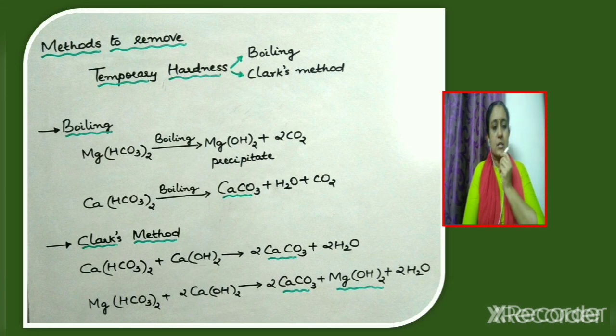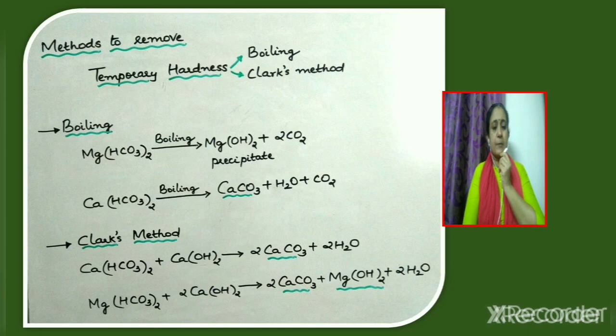Now consider Clark's method. In this method, a calculated quantity of lime is added to hard water. If calcium bicarbonate is present in the water sample, it will react with calcium hydroxide and get converted into a precipitate of calcium carbonate which can be filtered off. Along with calcium carbonate, water is also produced.